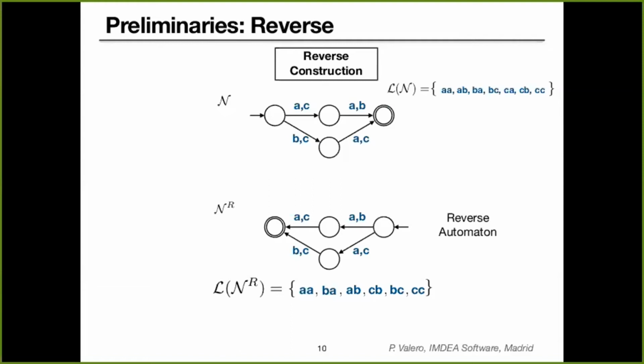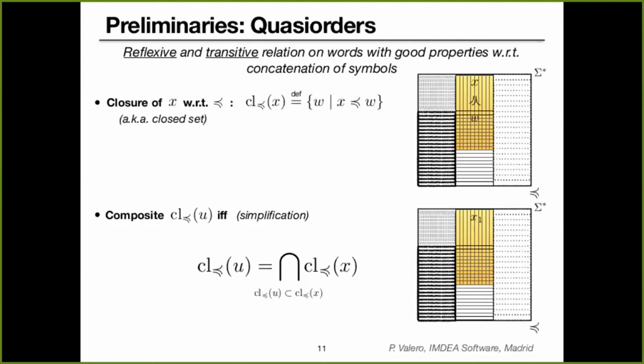And an interesting definition here is that if the automaton N is residual, we say that the automaton N^R is co-residual, meaning that a co-residual automaton is an automaton whose reverse is residual. So to conclude these preliminaries, let me just go over the notion of quasi-order. A quasi-order is a reflexive and transitive binary relation.